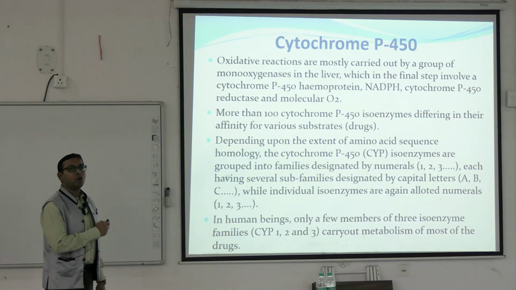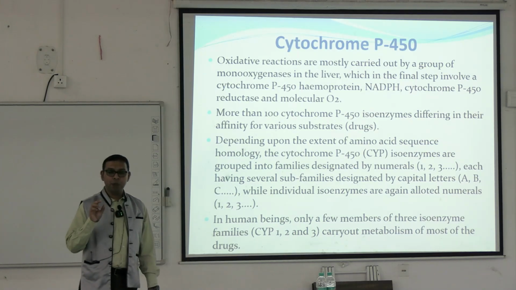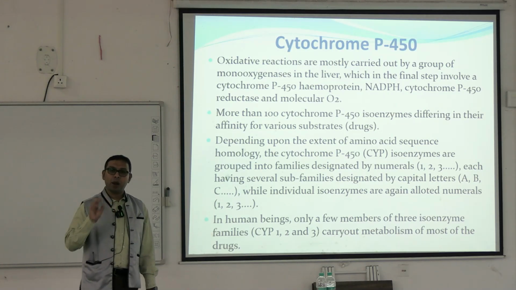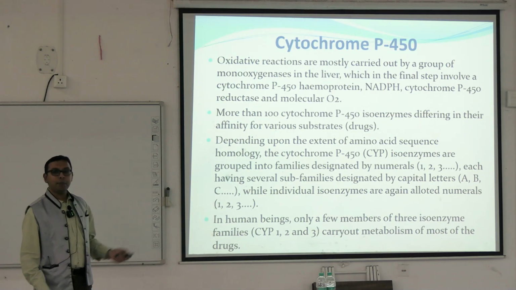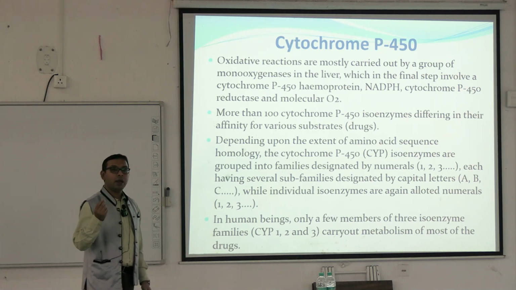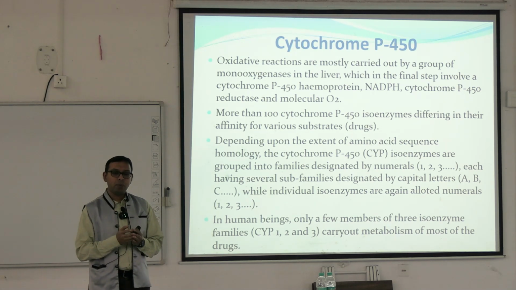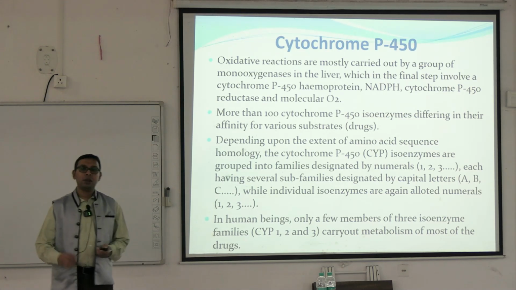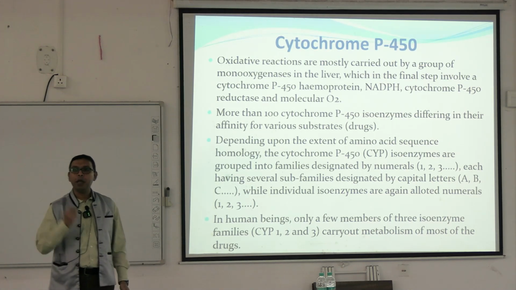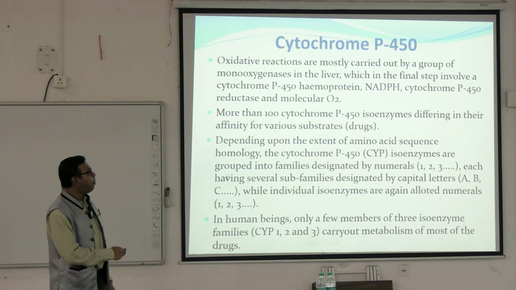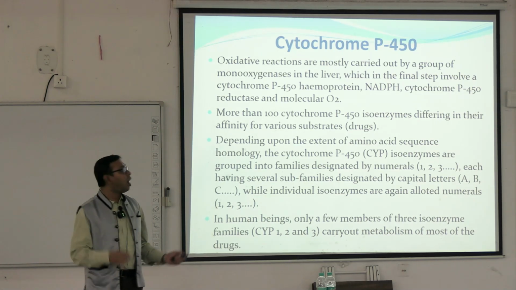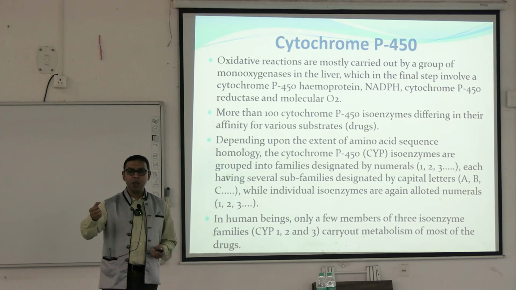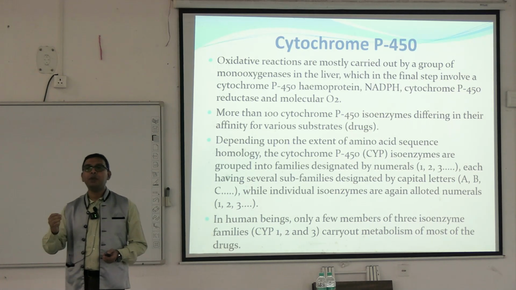Now coming to cytochrome P450. Cytochrome P450 is the most important enzyme involved in the oxidation of drugs. Now, these enzymes are usually present within the cytoplasm near the cell membranes, that's why cyto. And chrome means they have different types of pigments, most commonly heme pigment. And P450 refers to the wavelength of light. When exposed to carbon monoxide, they absorb light of 450 nanometers.